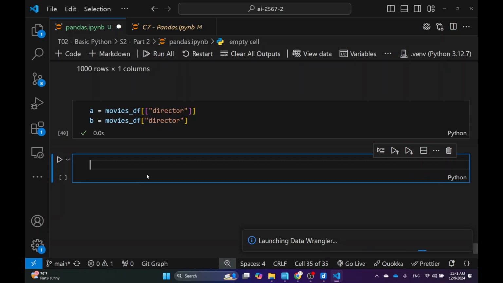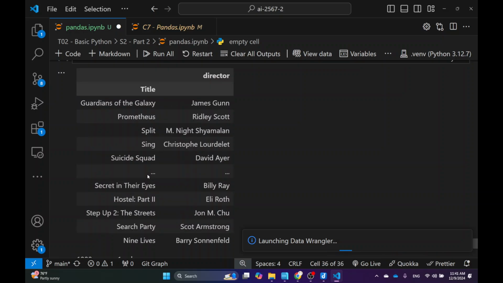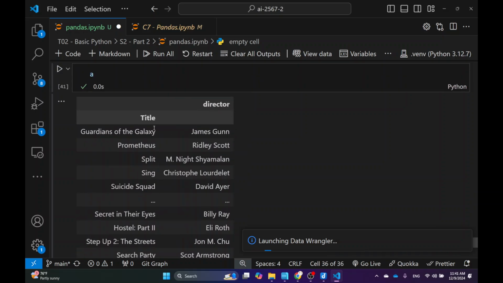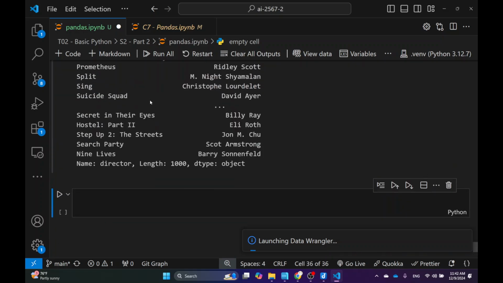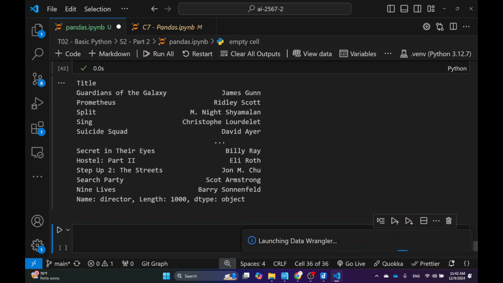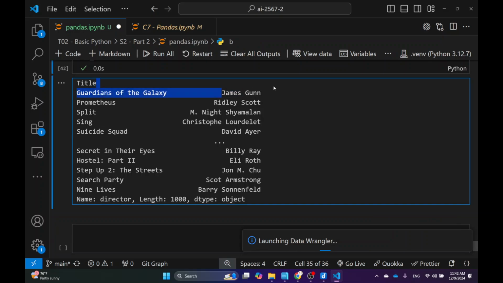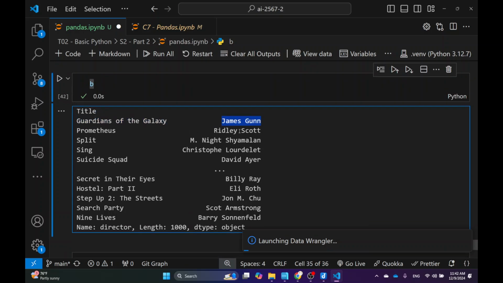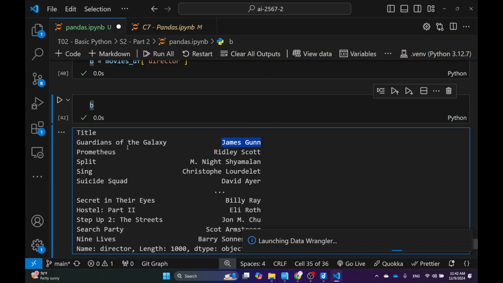If I show a data frame, it's formatted nicely, right? A data frame supports more than one-dimensional column data. Even though this is one dimension because it's only one column, it's possible to add more columns. That's why it's formatted like this. But if I show the series, it's formatted as if it is one dimension because it only has the index and the data, right? So this is a series. If I want to do the filtering, I have to do it through the series, not the data frame.